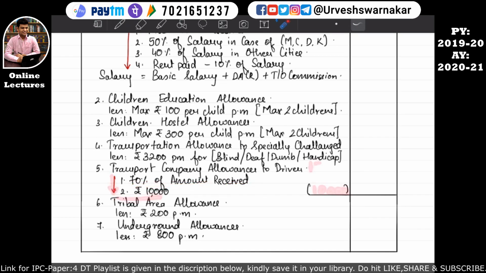from the actual allowance. For example, the actual allowances received is say rupees 20,000, then 20,000 into 70% of the amount received is equal to 14,000, and the second category is 10,000. Whichever will be lower of both, that is 14,000 and 10,000, will be considered over here, and 10,000 will be subtracted from this 20,000, and the balance 10,000 will be taken into the computation of the income from salary. I hope this is quite clear to you all.